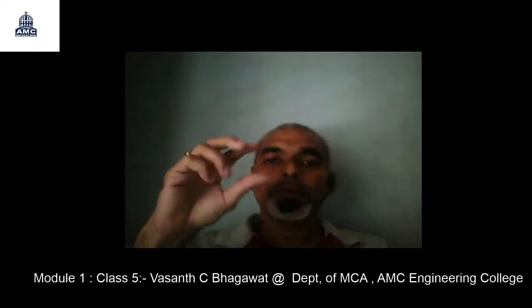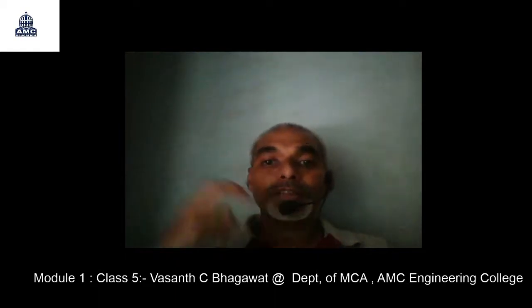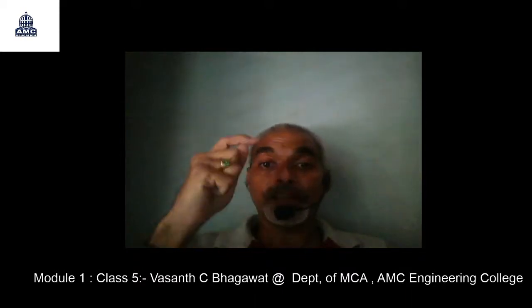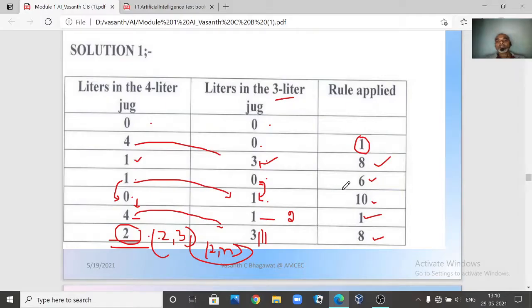Now whatever solution we have discussed, we have to see whether it is the only solution. No, that is why our control strategy comes into the picture. Now what does that control strategy say? When you apply these 10 rules that we have seen, if you apply them properly, then you might get the solution in a faster manner, right? Now let us try to see another solution. So we have got another solution. Now we'll try to see that particular solution